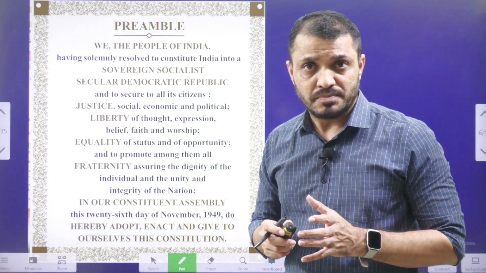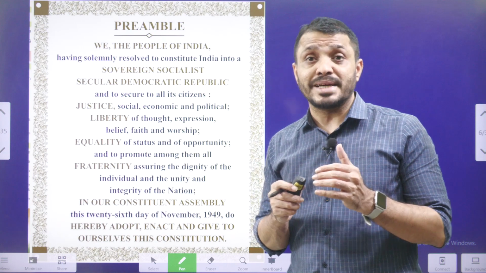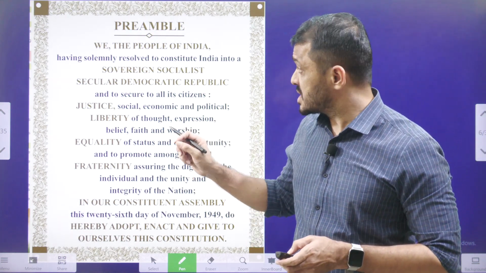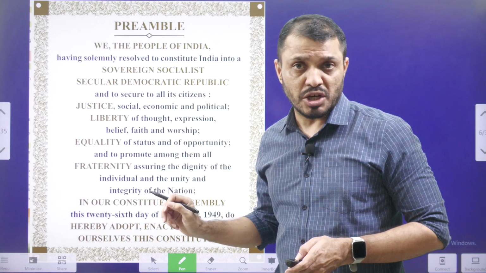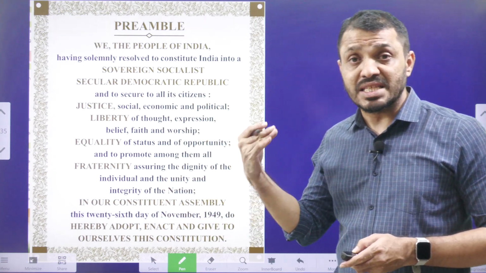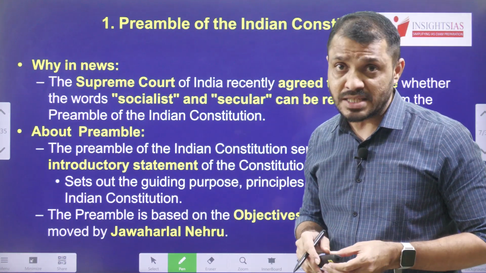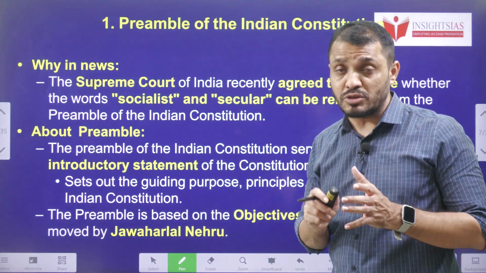Recently, the Supreme Court observed that they are going to examine the validity of the words added to the preamble, such as socialist as well as secular. Of course, previously this kind of case was before the Supreme Court. Again, the Supreme Court said that they are going to examine these words added into the preamble.